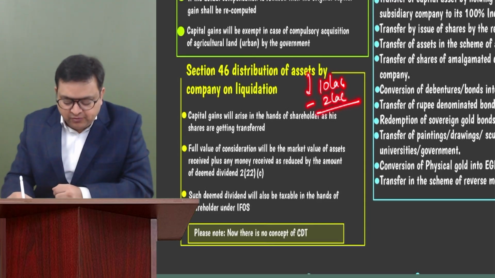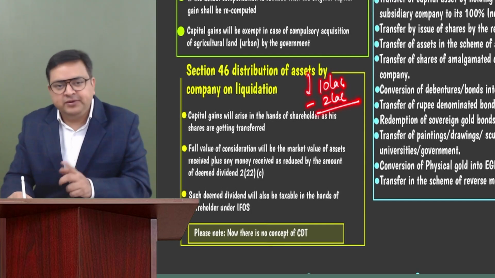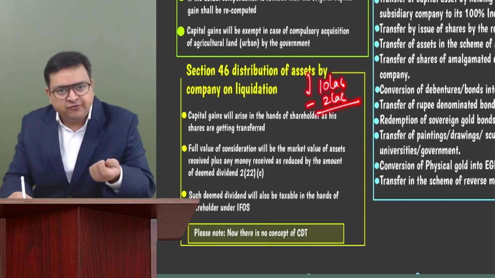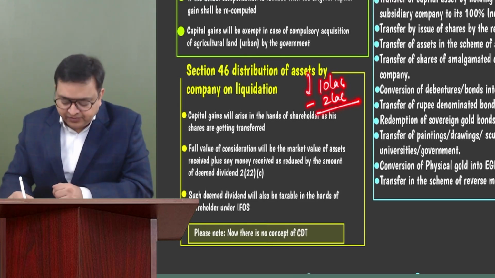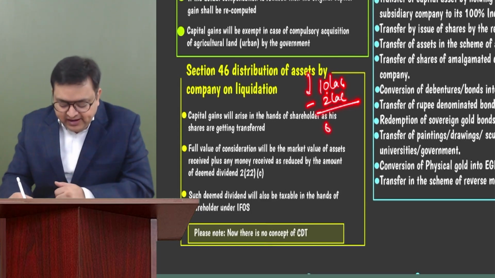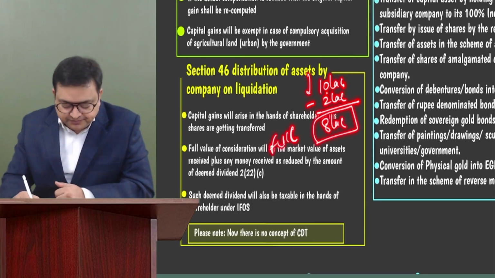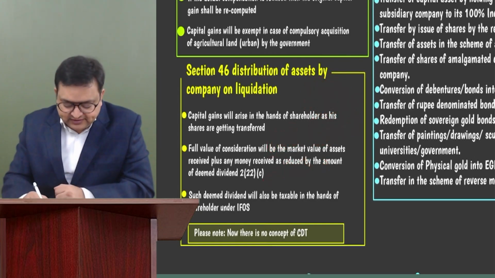So just subtract 2 lakh from it, because 2 lakh would be the deemed dividend under section 2(22)(c). 2 lakh would be the deemed dividend up to the extent of accumulated profit, and over and above would be the full value of consideration. So 10 lakh, whatever you are receiving, minus 2 lakh accumulated profit, 8 lakh would be the full value of consideration in the hands of the shareholder, minus the cost of acquisition of the shares. Got it? So this is section 46.